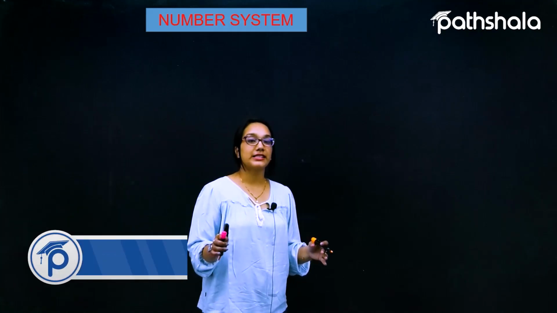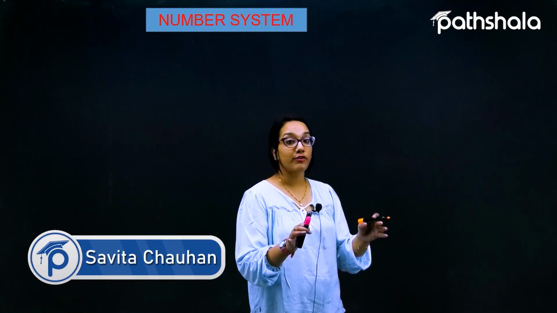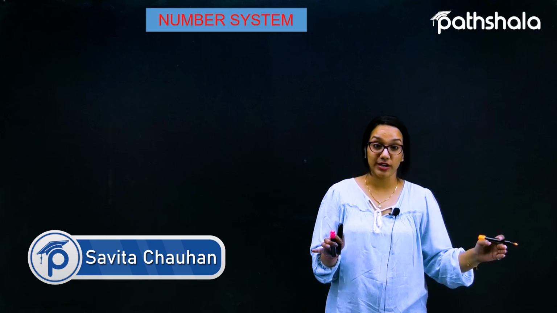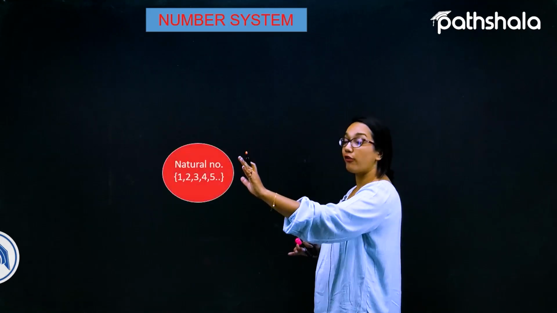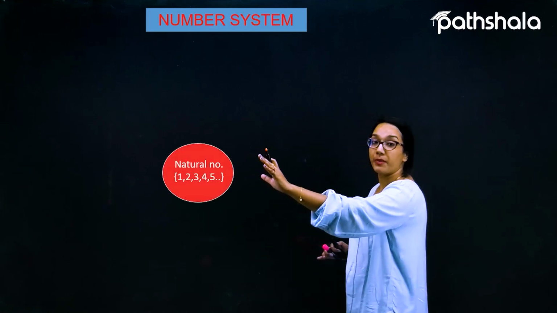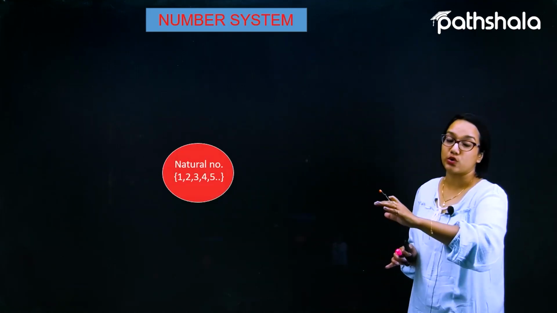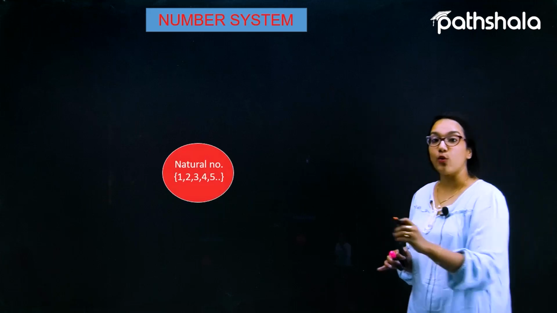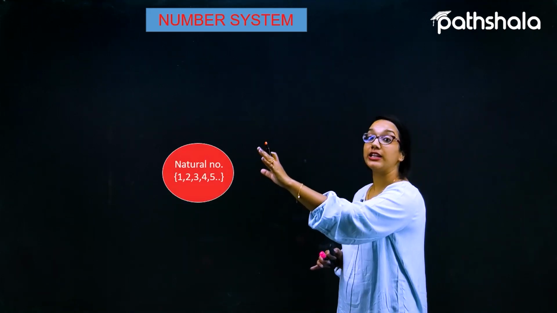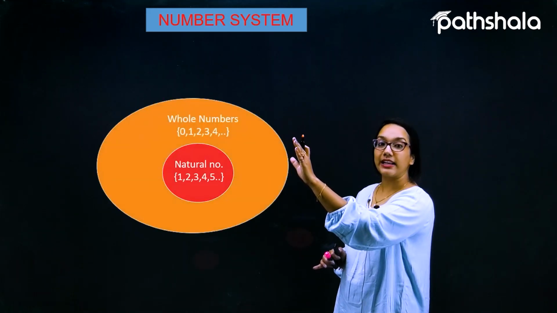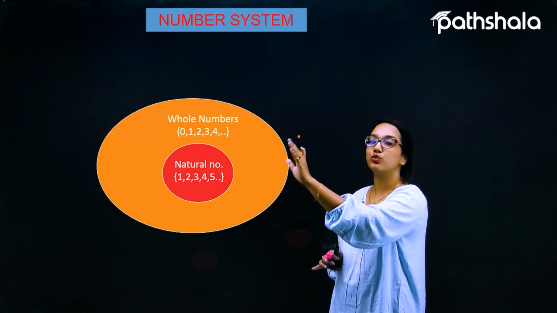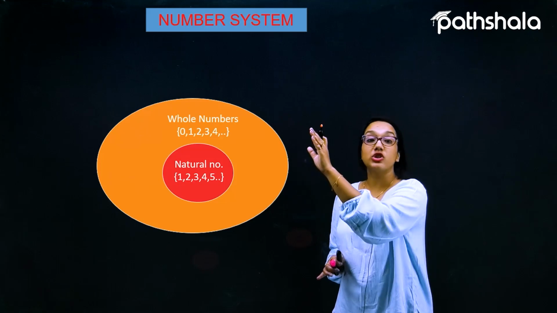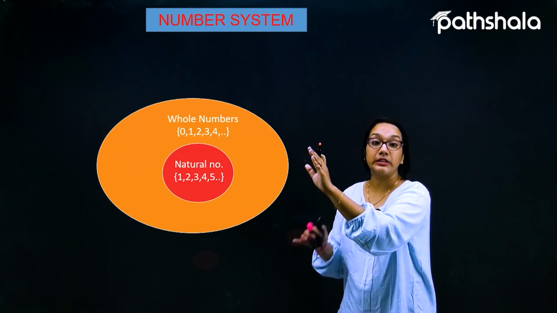Let's just summarize again the whole classification of the numbers, excluding the irrational numbers. First of all, we have talked about a collection of natural numbers, which start from 1, 2, 3, 4 and so on. After adding 0 to this collection, it increases in size, and that collection is called the collection of whole numbers, which start from 0, 1, 2, 3, 4 and so on, represented by capital W.